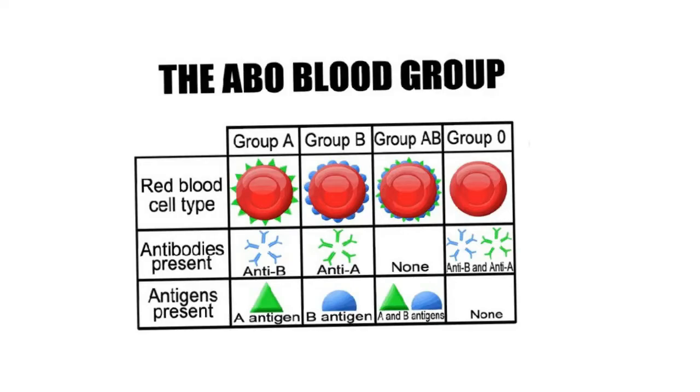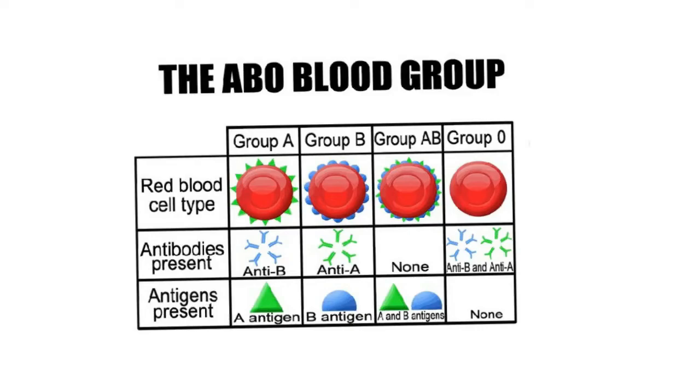Accordingly, O type blood can be given to a person of all the types of blood, that is O, A, B and AB. Hence that person is called a universal donor. The same way, a person with AB type of blood can receive blood from all types, that's from AB, A, B and O, and so is called a universal recipient.